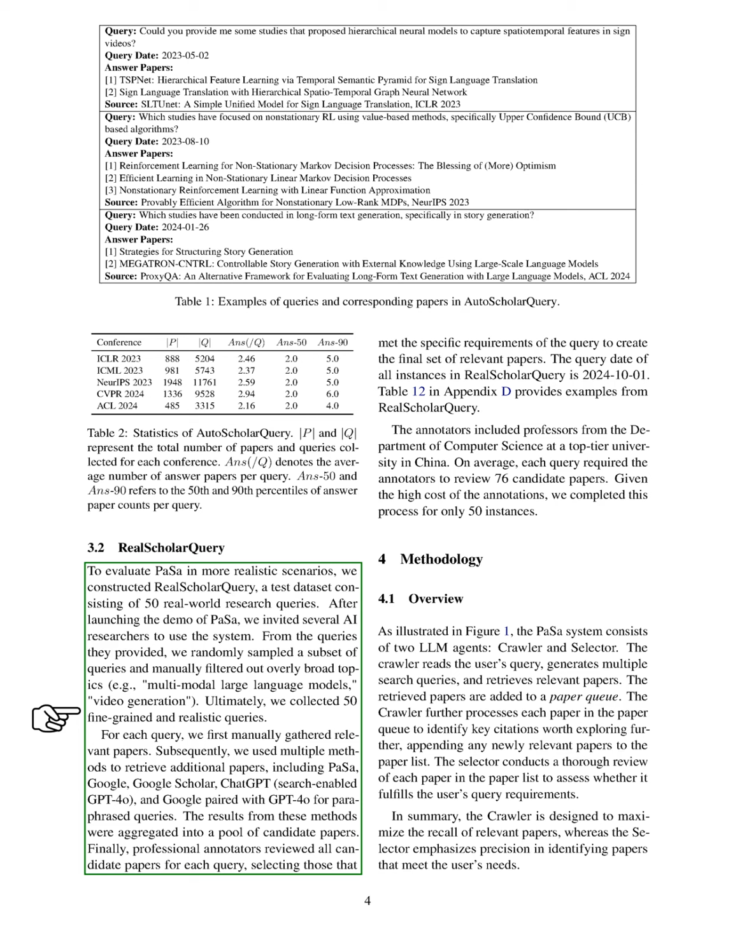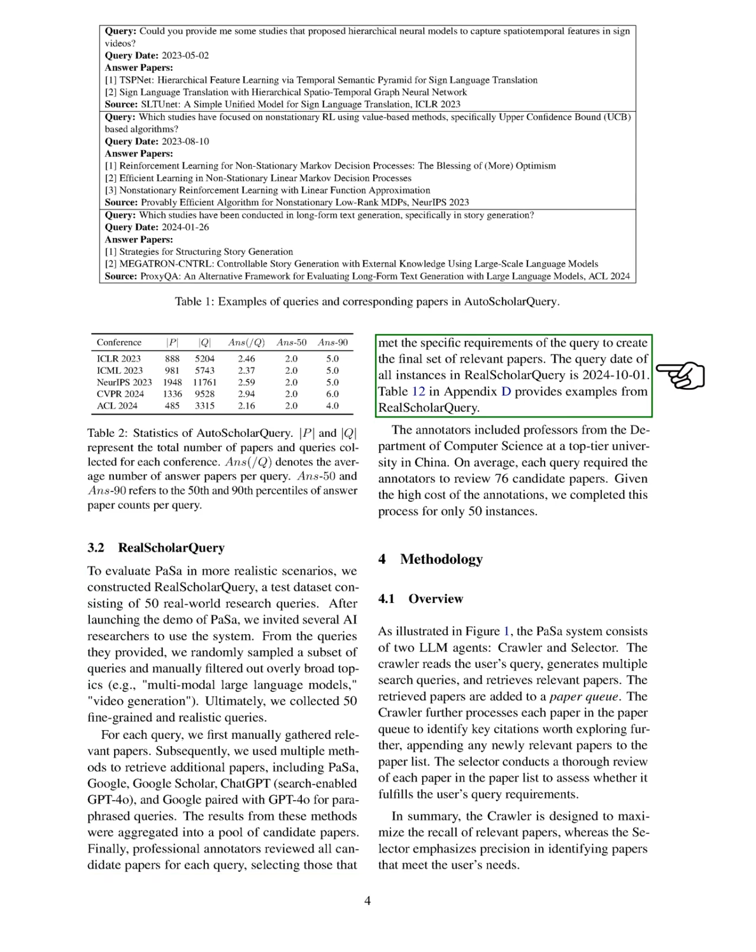After launching PaSa's demo, we invited AI researchers to use it. We randomly selected a subset of their queries and filtered out overly broad topics. We then gathered relevant papers manually and used various methods, including PaSa, Google Scholar, and ChatGPT, to find additional papers. We compiled these results into a pool of candidate papers, which were reviewed by professional annotators to select those that met the specific query requirements. The queries in Real Scholar Query were dated October 1, 2024, and examples can be found in the appendix.